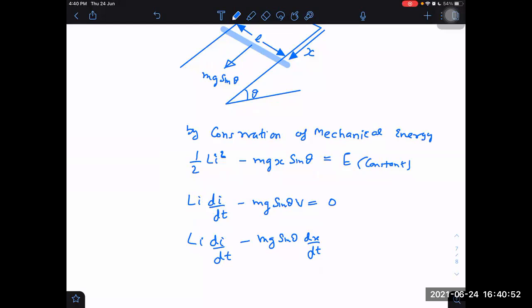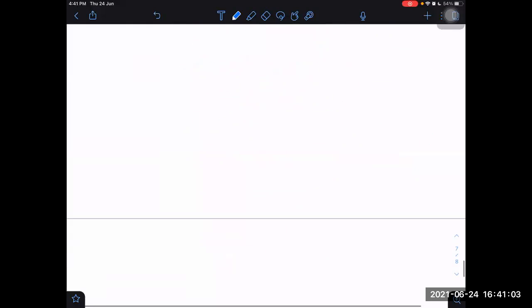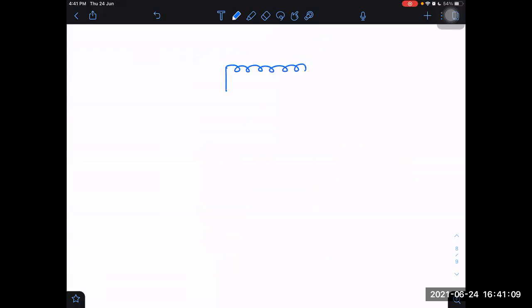Half CV square, I told you as the energy for the capacitor. Energy for the inductor is half Li square, but I did not tell you. Inductor only was not discussed until now. That's why I'm surprised. Why did I not discuss this energy? I don't know. Okay, I will discuss it now.